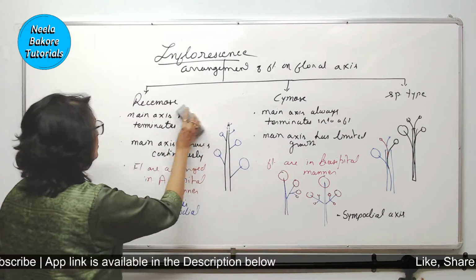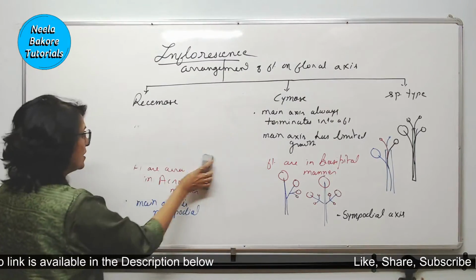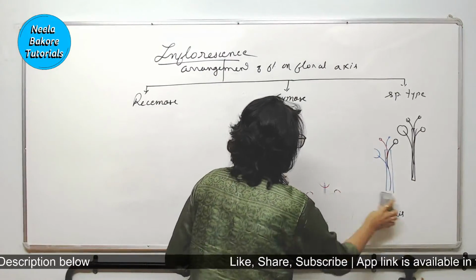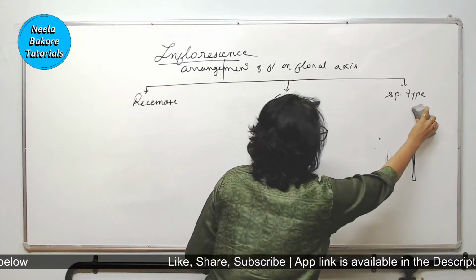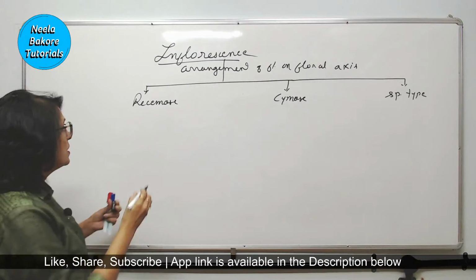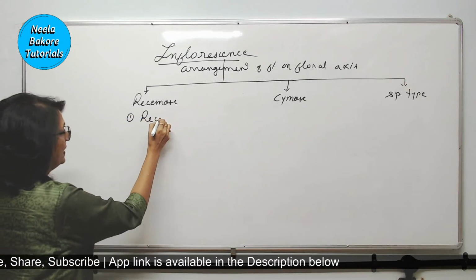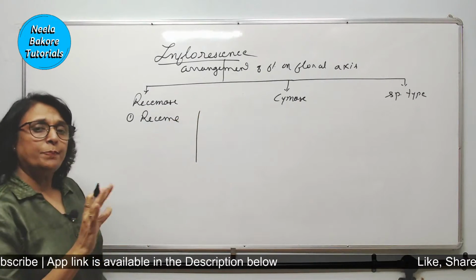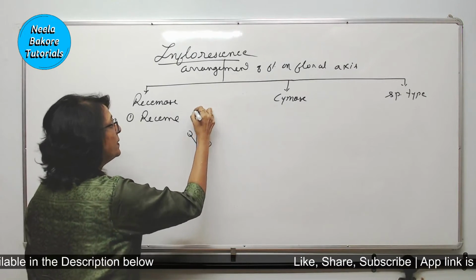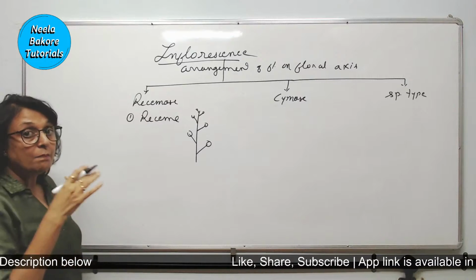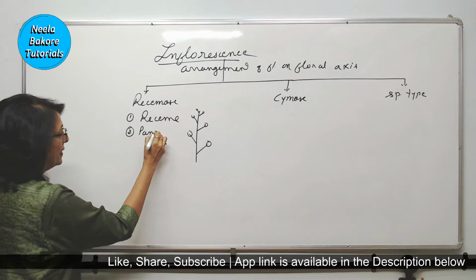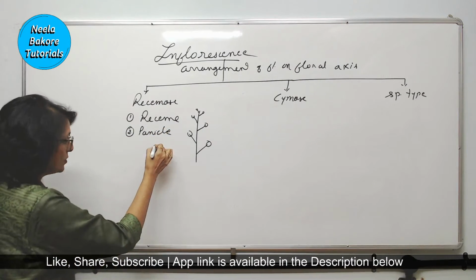Alright, now I am talking about some types of racemose, though it is not given in detail, but I will take some examples on which questions have been asked. So, if I talk about some examples of racemose, one is called raceme. Raceme is a typical racemose inflorescence. It is like this. It is simple raceme, one branch. But if it is a compound raceme, that means multiple branches, then it is known as panicle. Now, how is panicle? Panicle is going to look like this.